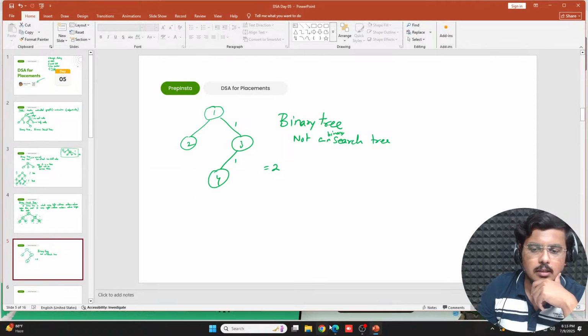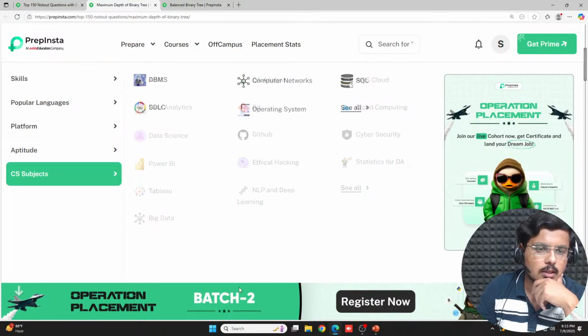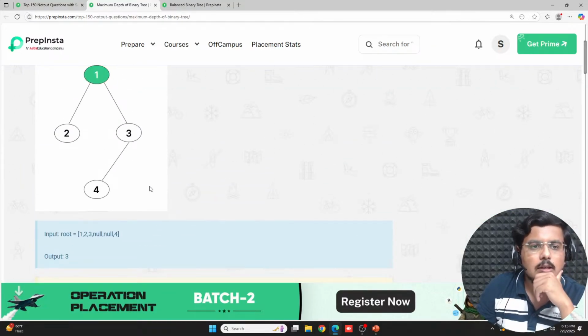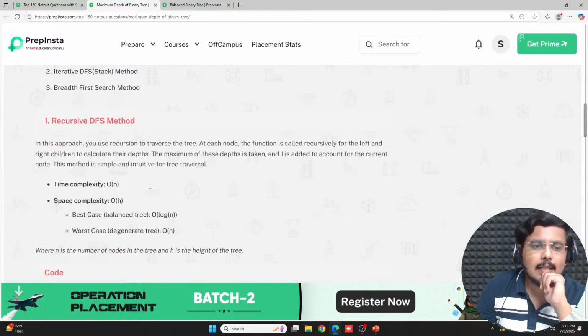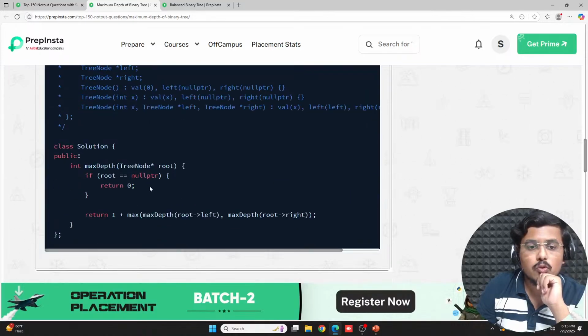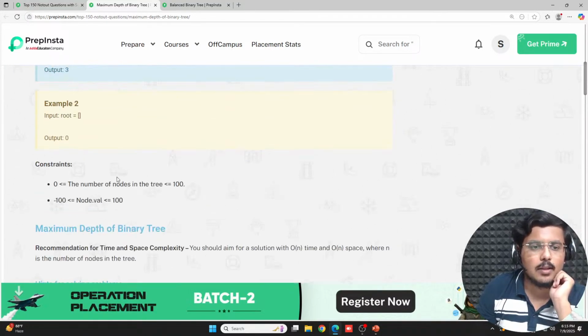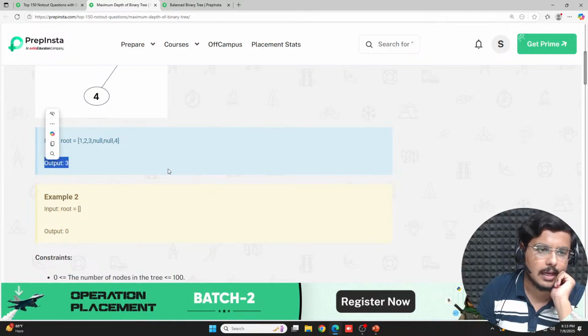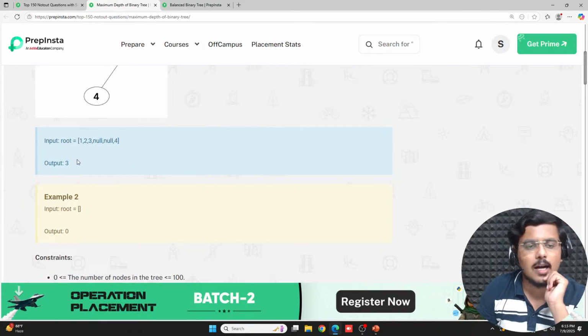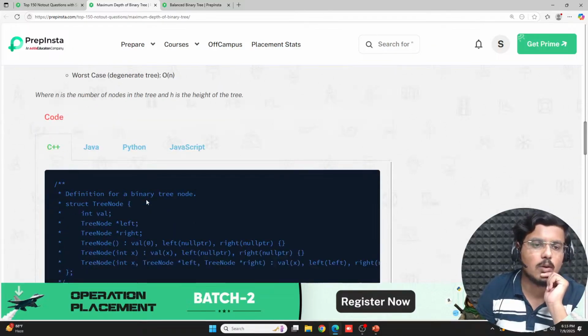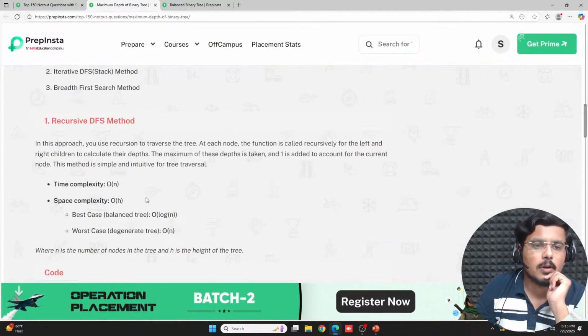I'll get it corrected. No issues on this. But how are you actually getting this? Why are you going to 3? We'll check it out through the code. Let's examine whether this particular value that we are getting here is correct or not. How exactly are we getting this measure? Let's check it out through this particular case.